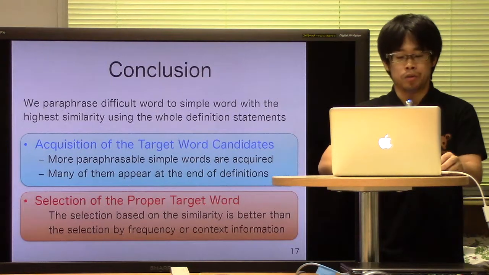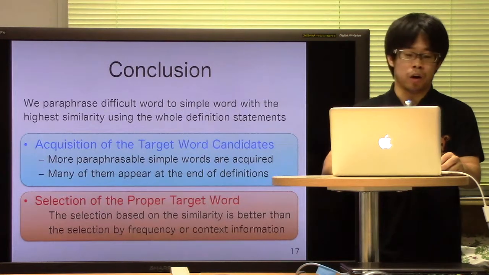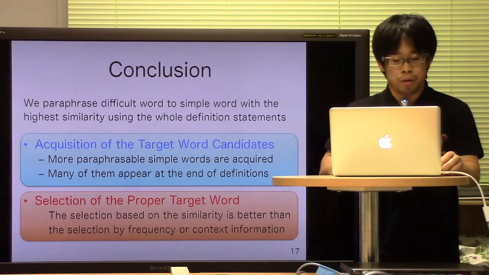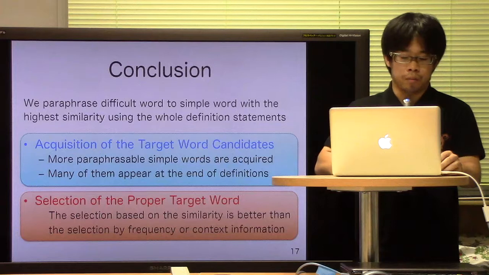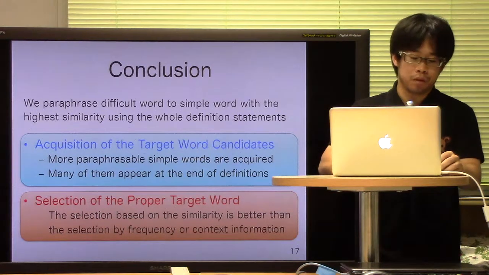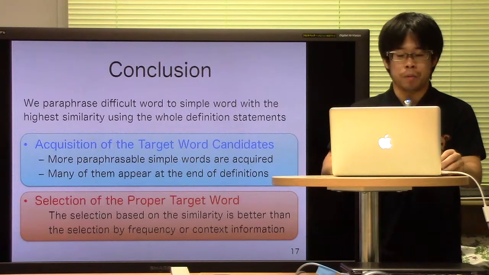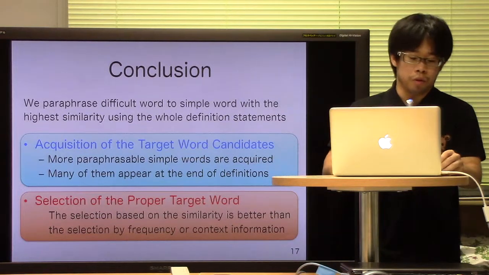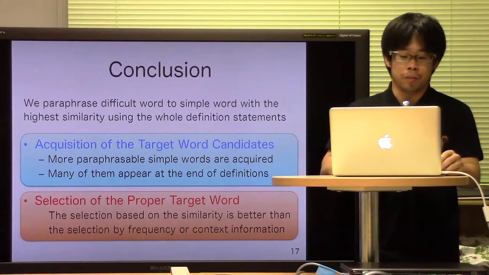It is necessary to select a proper target word from among several candidates that have been acquired. The result of this experiment shows that the method of utilizing WordNet similarity is better than the method utilizing frequency and context information.